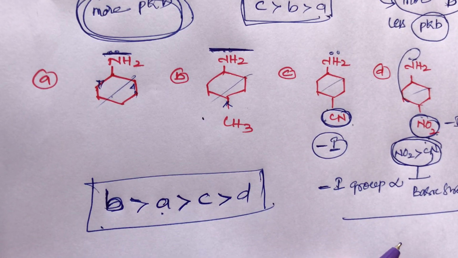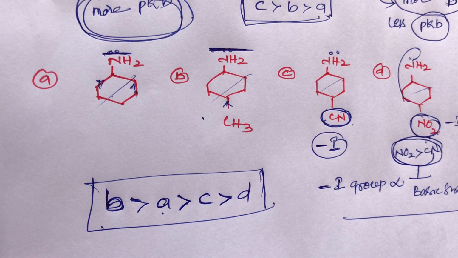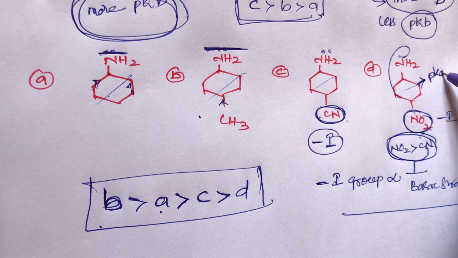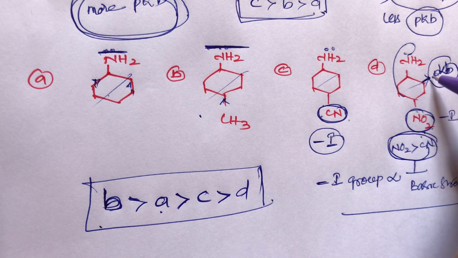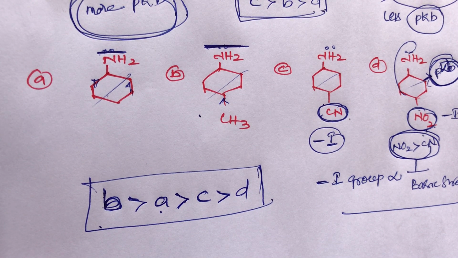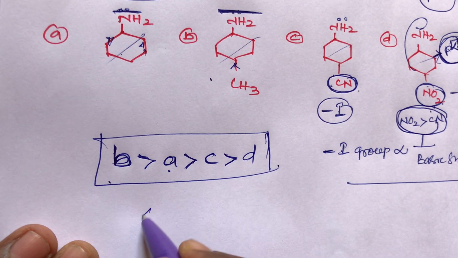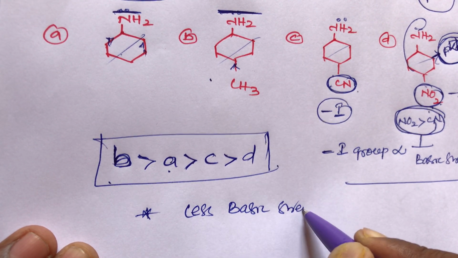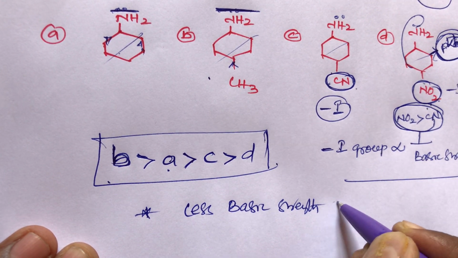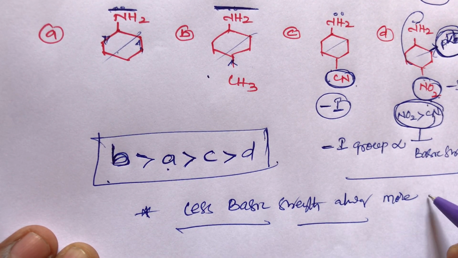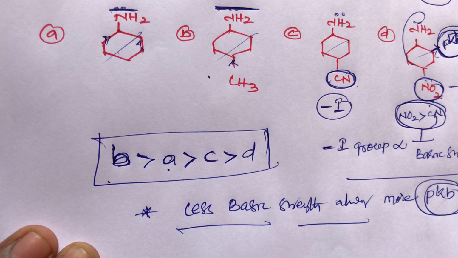And one more question, out of these four, which one has more pKb value? D compound. This D compound has more pKb value due to the less basic strength. Less basic strength always means more pKb. Once again, so here I am writing: less basic strength compounds always have more pKb. You remember, more pKb.